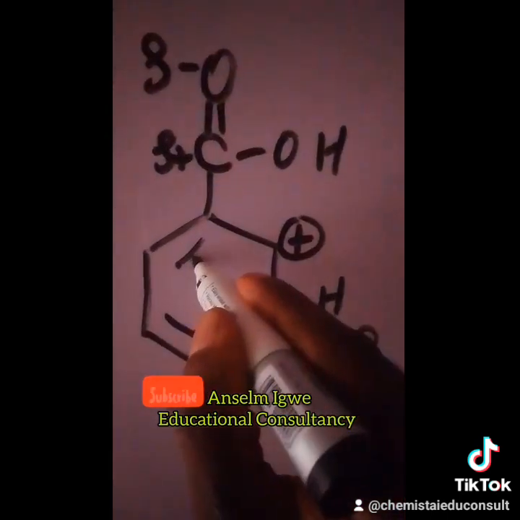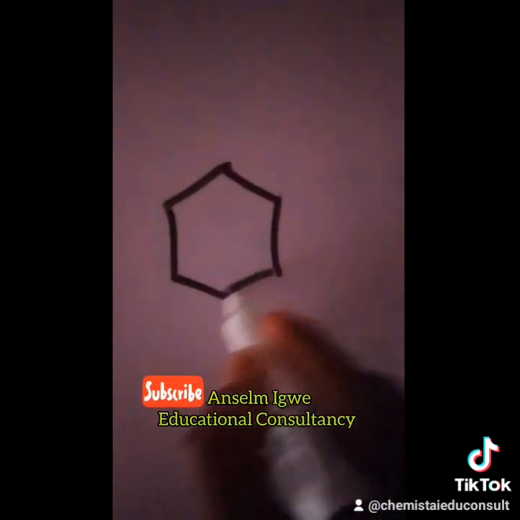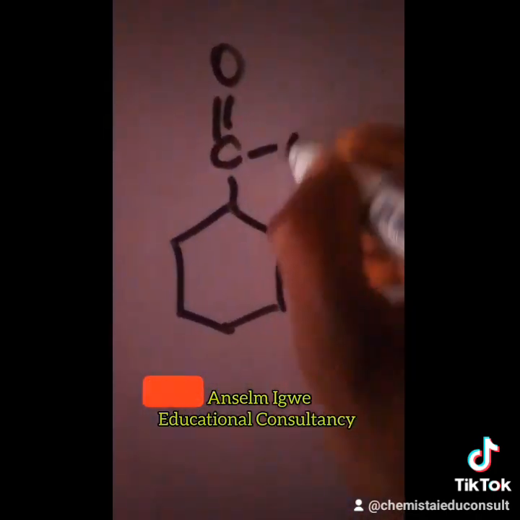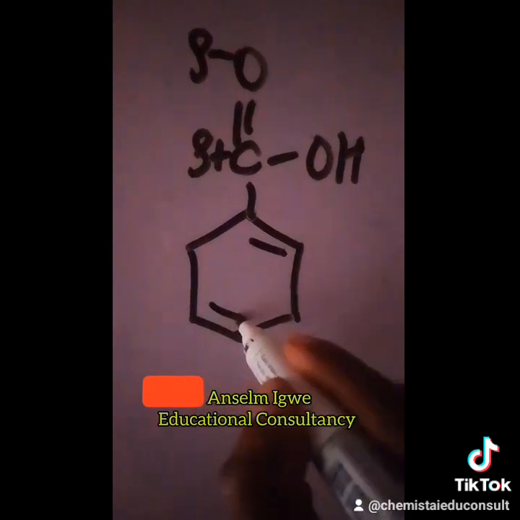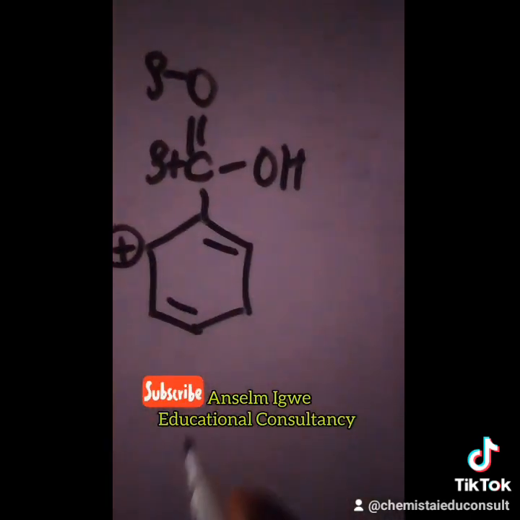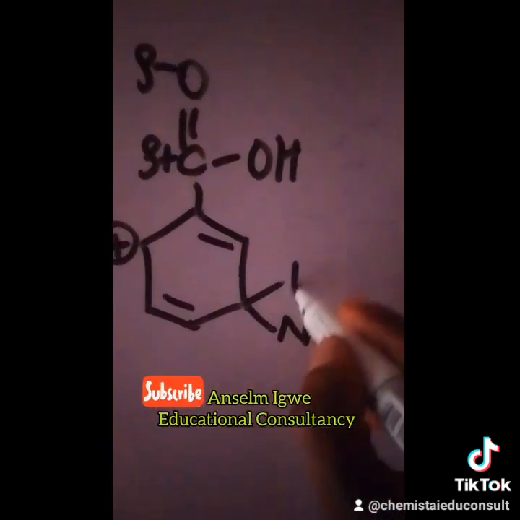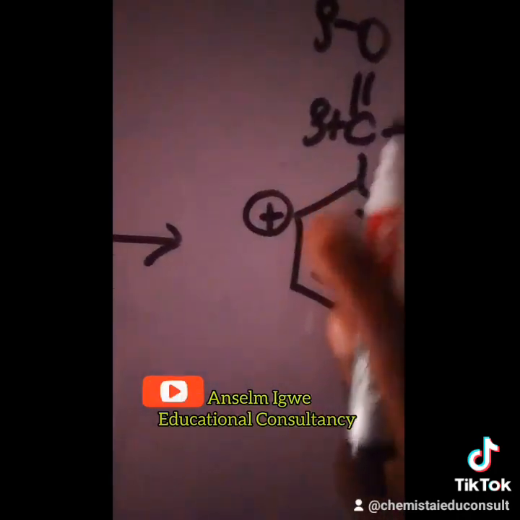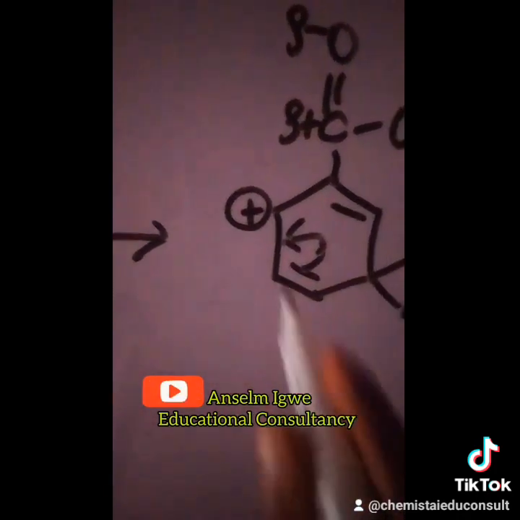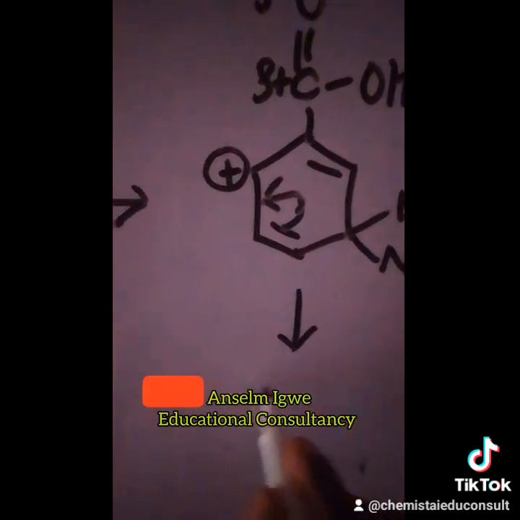So because of this, a bond moves into this place, and we have another canonical structure. OH, partly negative, partly positive. And we have a new bond here, establishing positive charge here, NO2, H. Because of this, a bond moves into this place again to annul the positive charge, and we have another canonical structure.